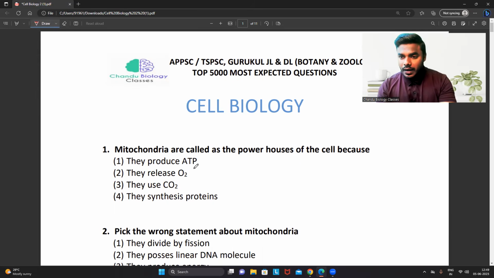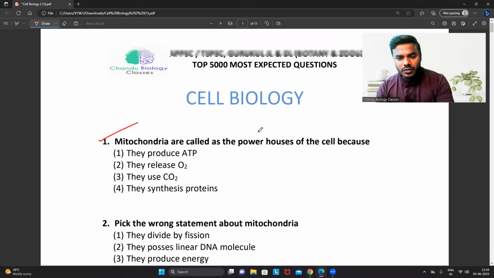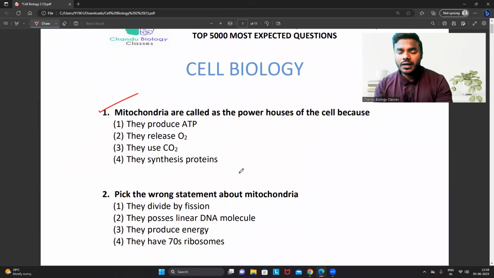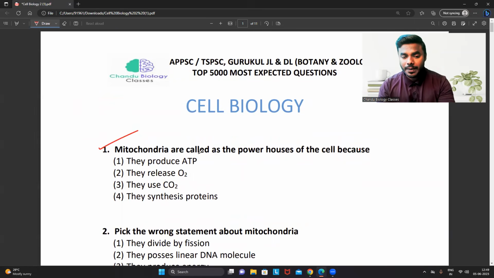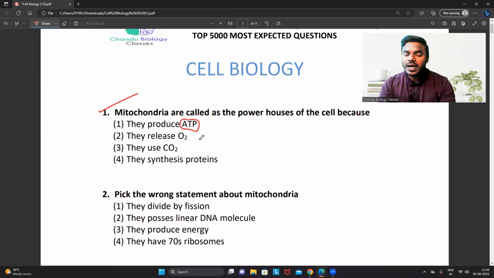Okay, now listen. Let's quickly understand. Mitochondria are called the powerhouse of the cell, because we all commonly know, right? We started studying from the 11th standard. Mitochondria will produce an abundant amount of ATP because in the inner membrane of the mitochondria, several electron acceptor complexes are present which are involved in the synthesis of ATP. And they never release oxygen.